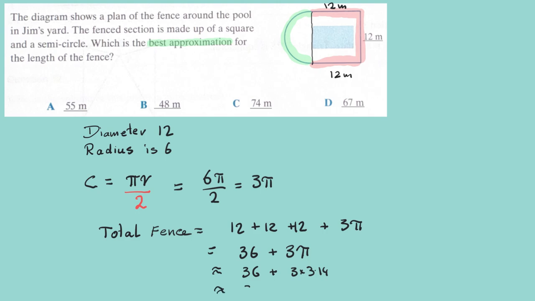So I will say that it's 36 plus around 9, and that means that it is approximately 45. Now that will be closest to not 67, not 74, not 55, but that will be closest to 48.